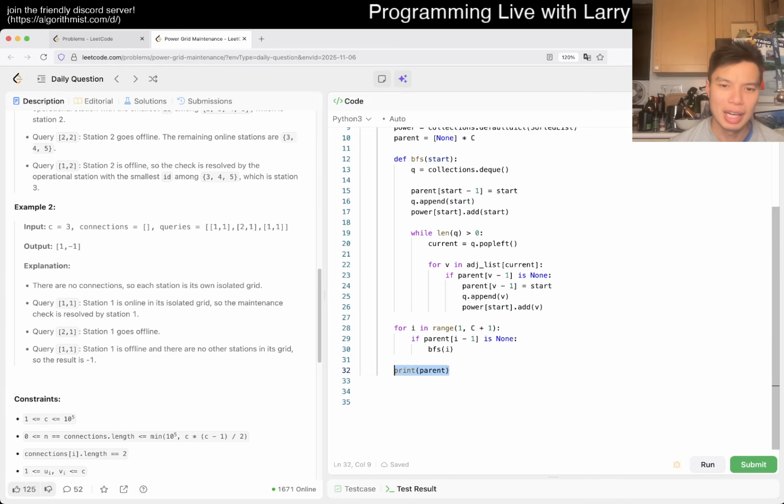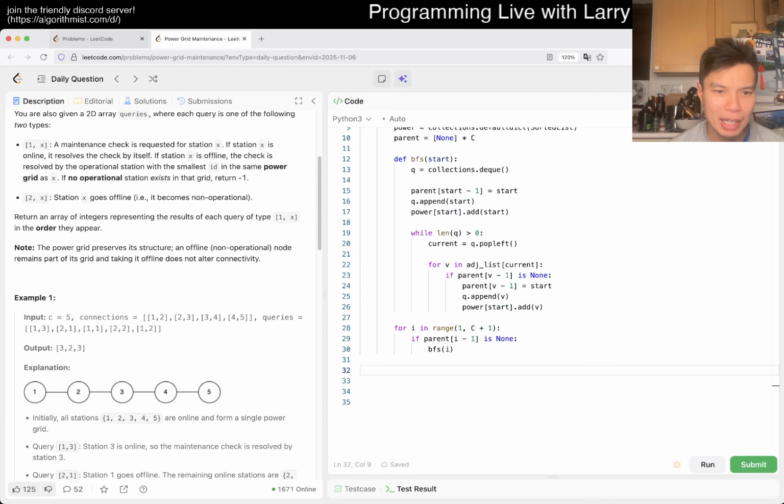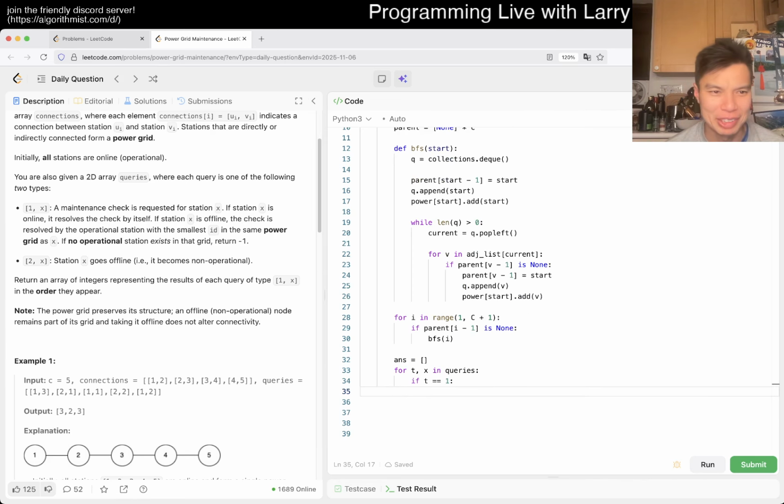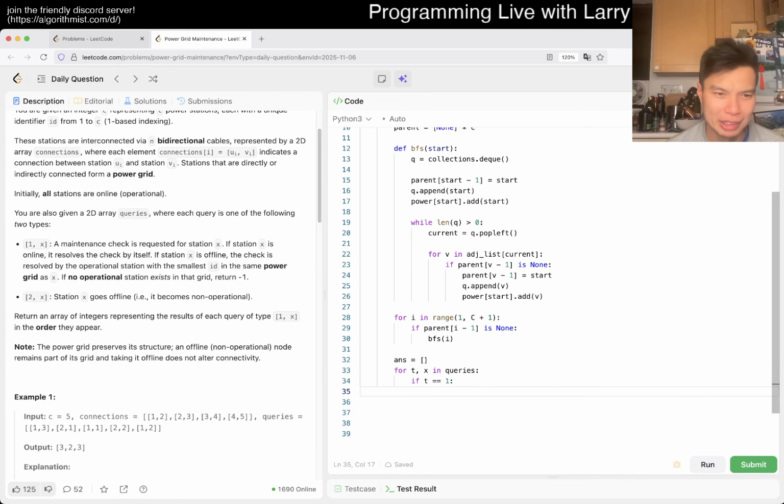All right, and then now we want to handle the queries, right? So for type, x in queries, we have an answer thing. If t is equal to 1, and you can probably use a switch statement. I don't know. It's only 2 things, so I go back and forth about whether I should use if or switch. I mean, it's easy to rewrite anyway.